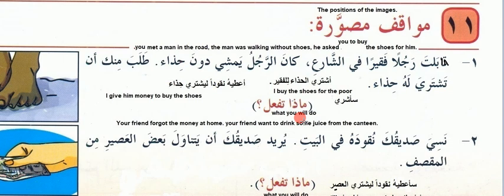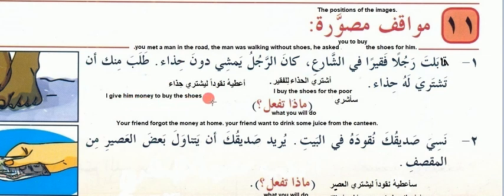So there are two sentences you can write. Ashtari al-hidha lil-faqir. I buy the shoes for the poor. Or you can say Sashtari, I will buy the shoes for the poor. Or Atihi nuqudan liyashtari hidha. I give him money to buy the shoes.